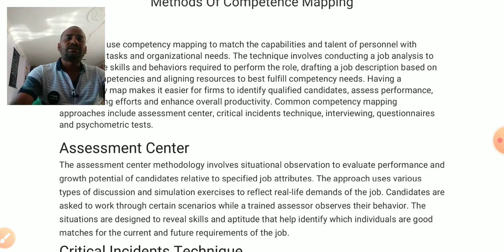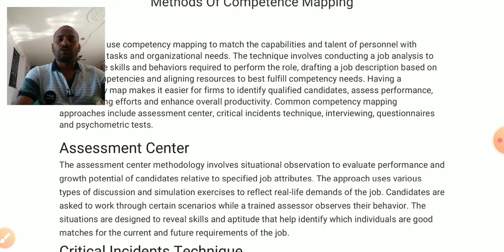The assessment center methodology involves situational observation to evaluate performance and growth potential of candidates relative to specified job attributes. Here in this assessment center, situational observation is involved to evaluate performance, and we find how they have improved their potentiality towards the work and how the people are required by a company.